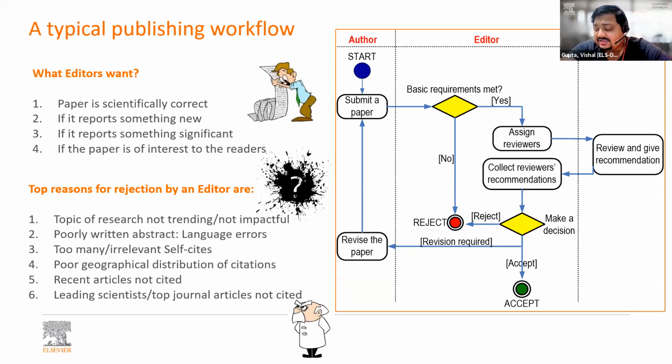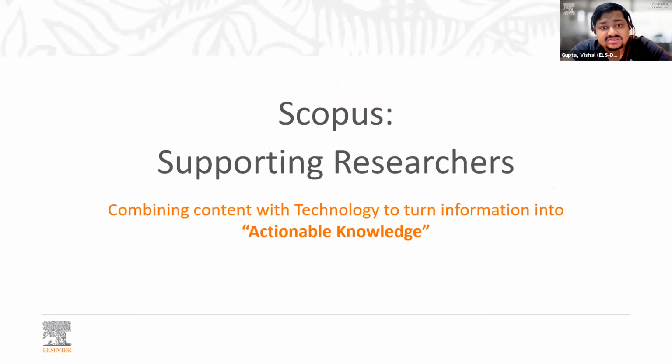Now, some of you might be thinking that there are a lot of things here and we don't know how to find them. Where can we get the impact of a topic? Where can we understand which are the best citations from across the globe, or how to find out which are the latest articles, which are the older articles? All those questions can be answered using Scopus. So over the years, we have always considered Scopus as a tool for the university to find out details about citations, publications, basically for ranking purposes.